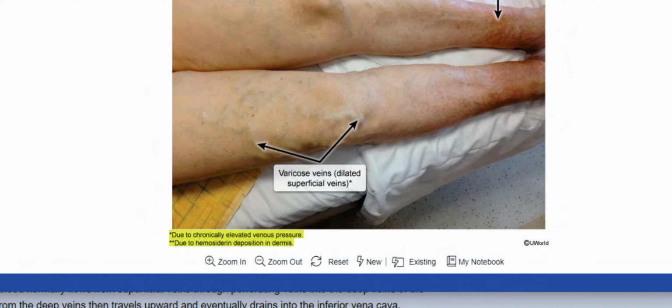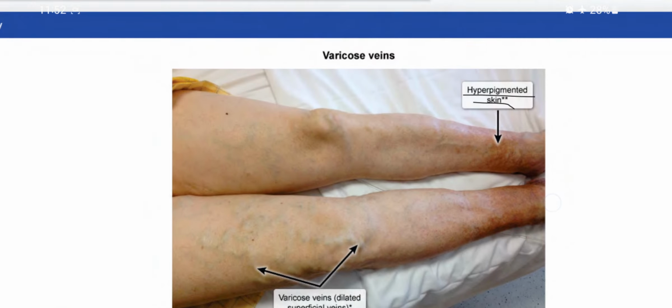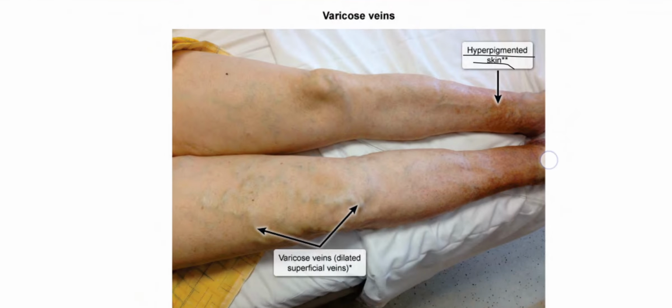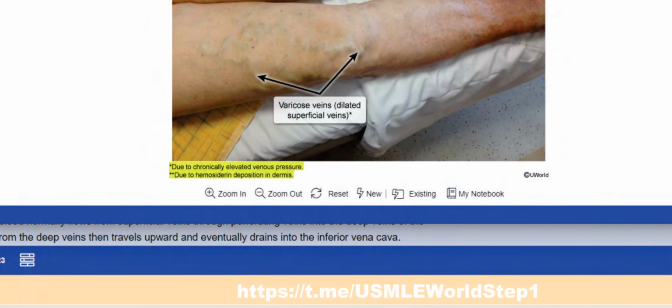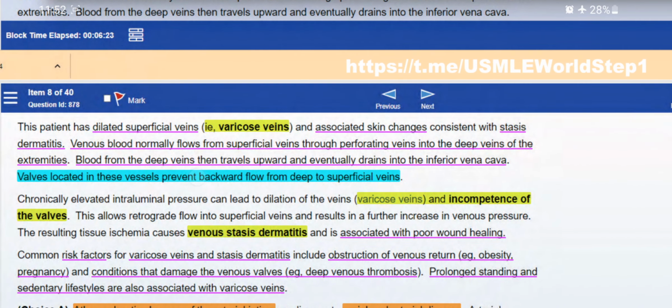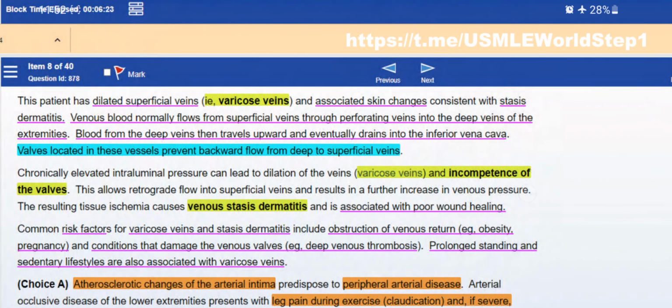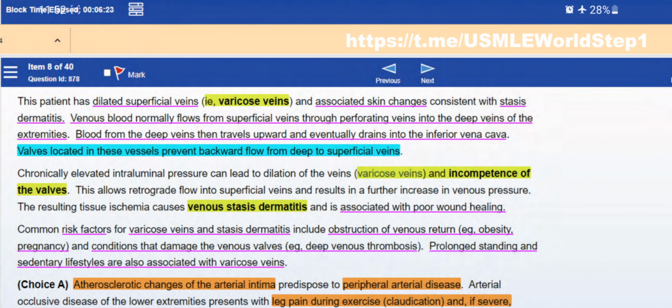The skin hyperpigmentation is due to hemosiderin accumulation in the dermis, right? So dilated superficial veins, varicose veins, and associated skin changes are consistent with stasis dermatitis.